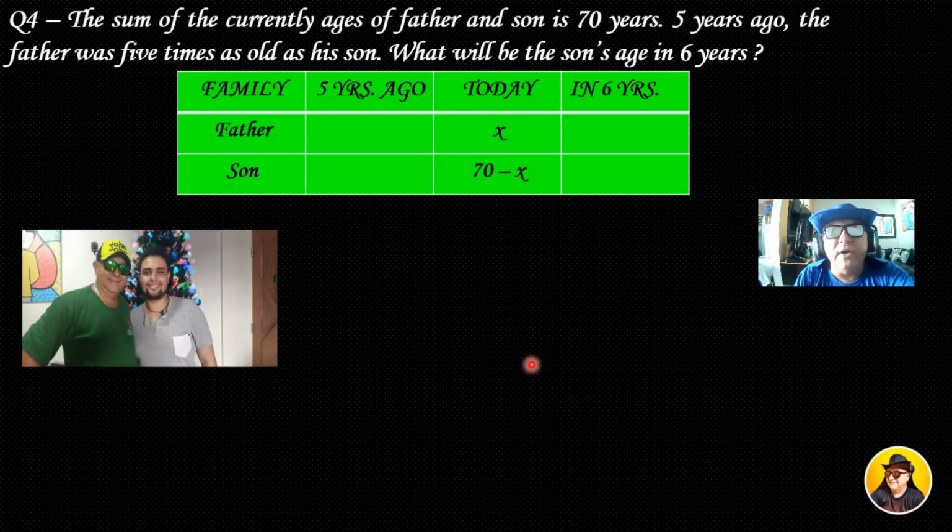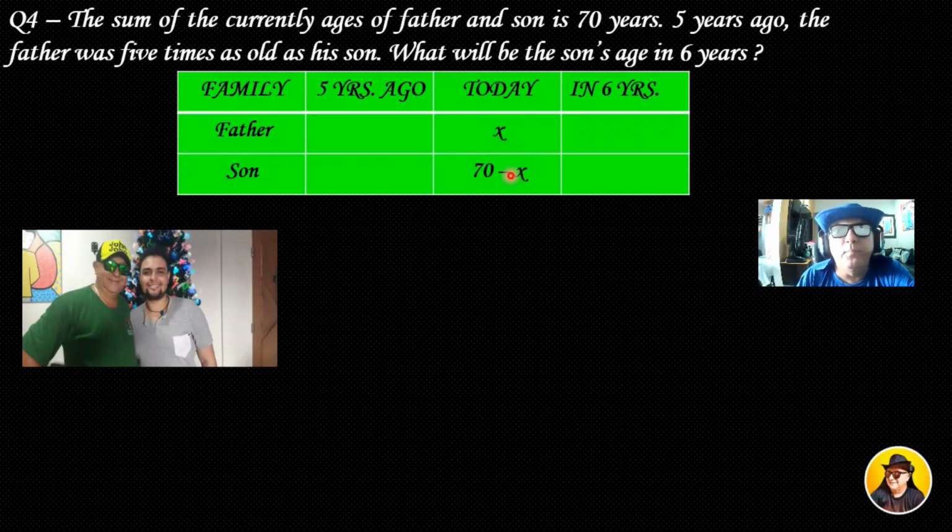As I told you before, we start filling the table with the present. Past I always write on the left, and future I always write on the right of the table. If today the father is x, and remember the sum of their ages is 70 years, then the son is 70 minus x.